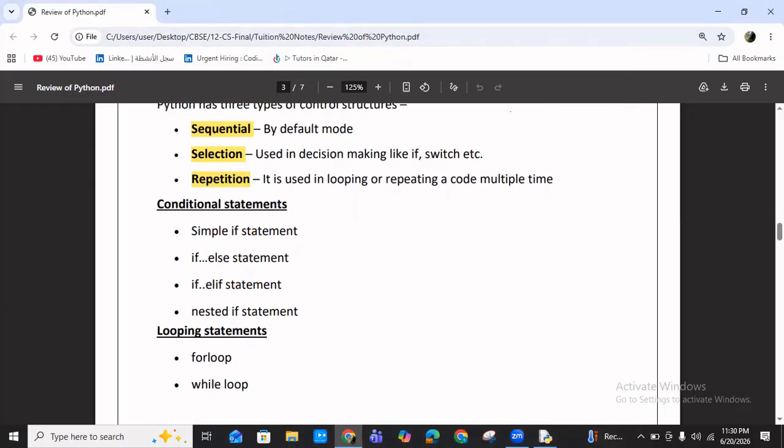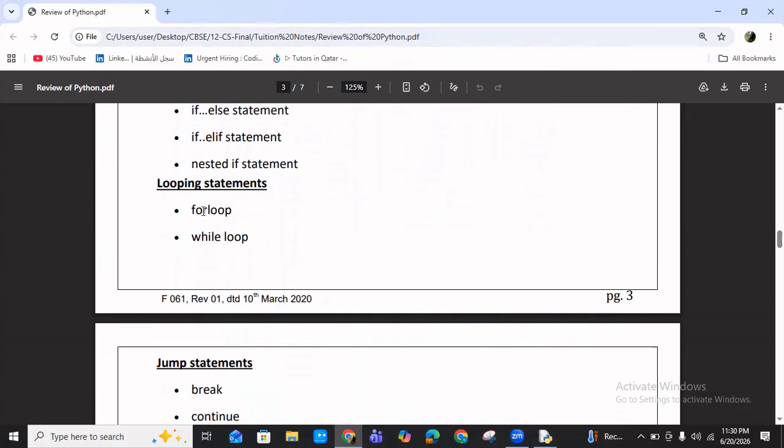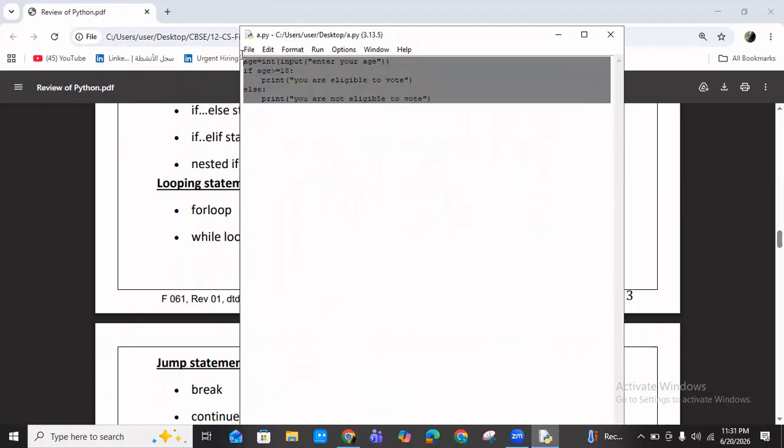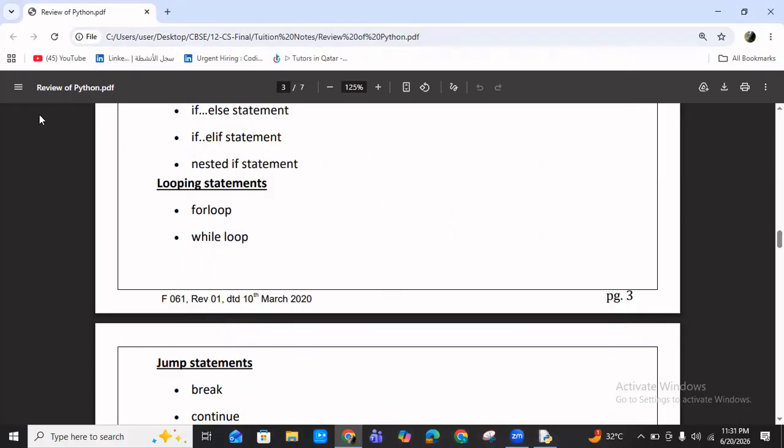Then we are moving to the next looping statement. For loop, we already discussed, right? Then the while loop. I will show you one while loop. This is the syntax. While, then inside the condition. Then the body of the while loop. Here you can write the body. Body means statements. Python statements you can write inside. Okay. I hope it is clear.